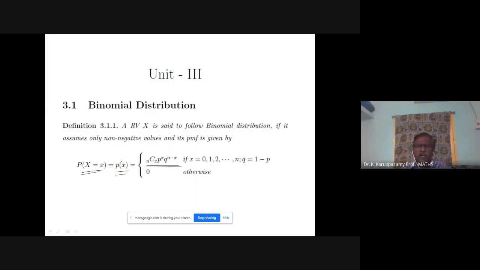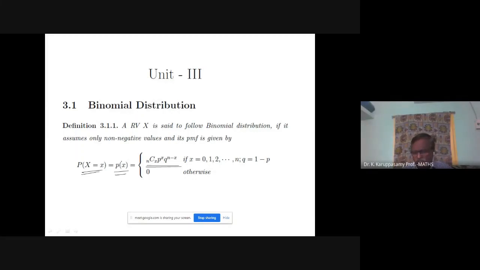If you are tossing 10 coins, what is the probability of getting 3 heads? So your small x is 3, and n equal to 10. So your probability will be nCx p power x q power n minus x. Here n means number of coins tossed, x means number of success,